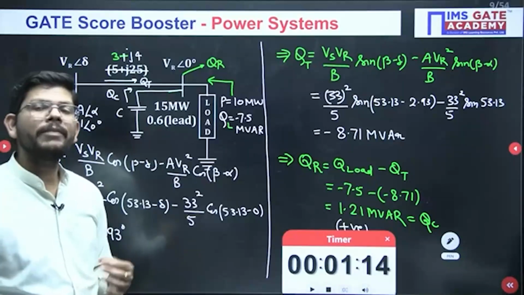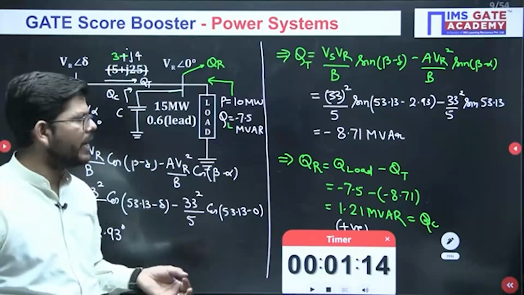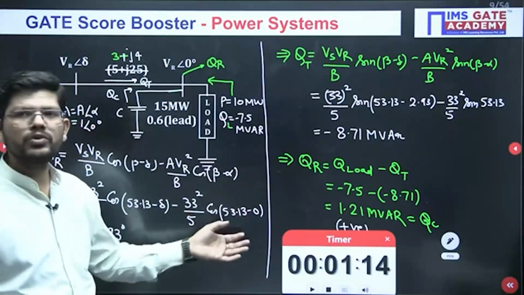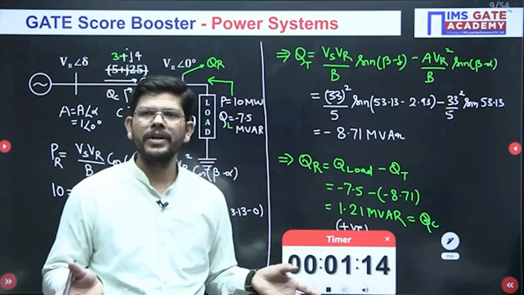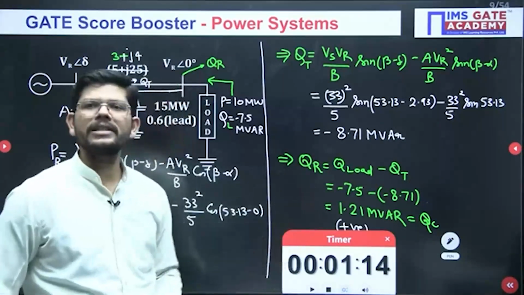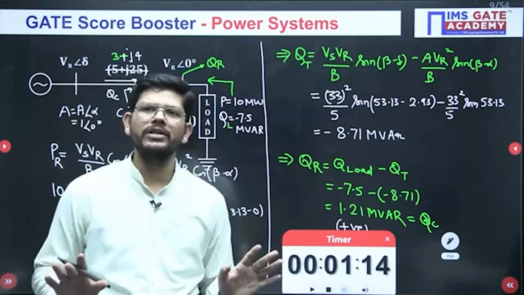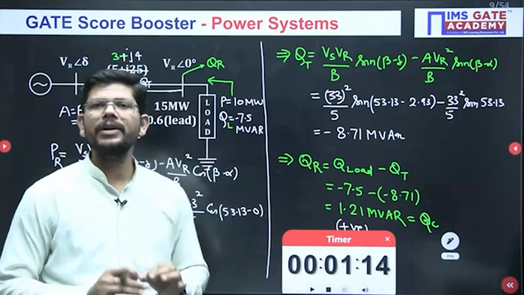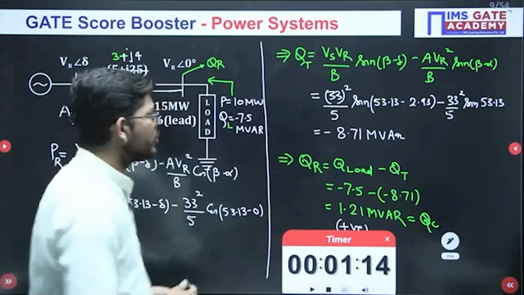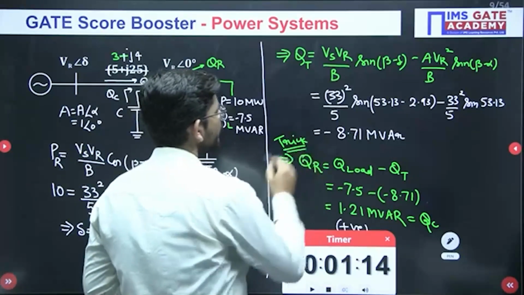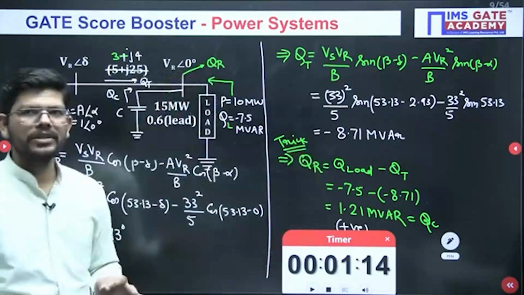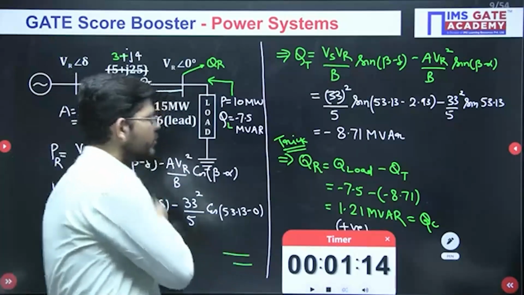Okay, and it may be asked in that way also, that you need to calculate these two values. Apart from that, they will ask what type of compensation is required. If you are not doing this analysis, it will become very difficult for you to judge, and by doing this analysis it becomes very easy. Okay, so this is a trick. This trick you can apply to simply calculate what type of compensation is required. Okay.